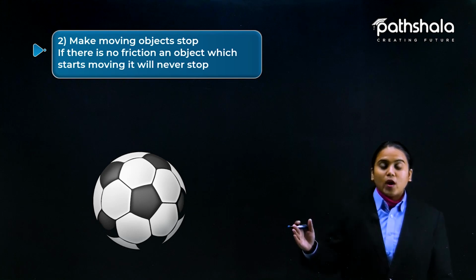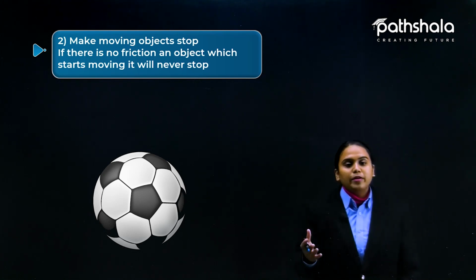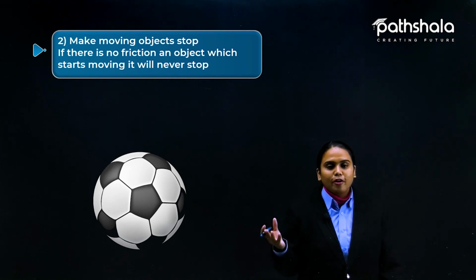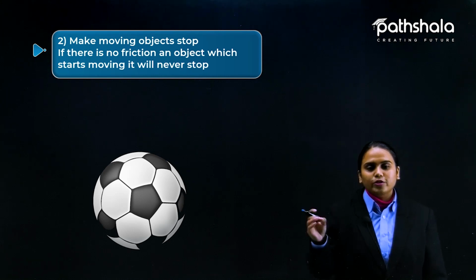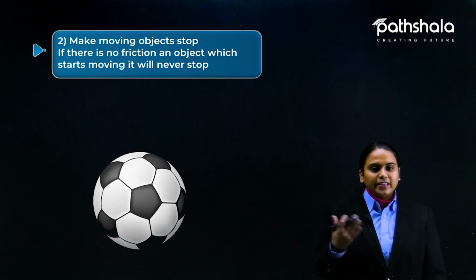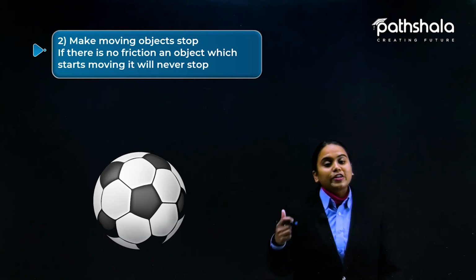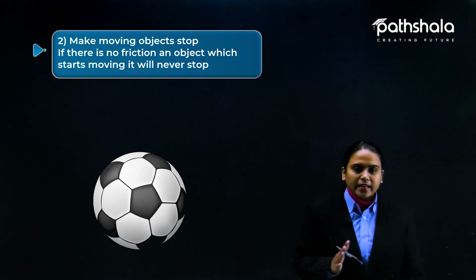That is why friction is working here. Then only you will be able to play any game. If there is no friction and a slight hit of a bat comes to the ball, it is always going to be a boundary. So friction plays a very good role here to stop anything automatically.